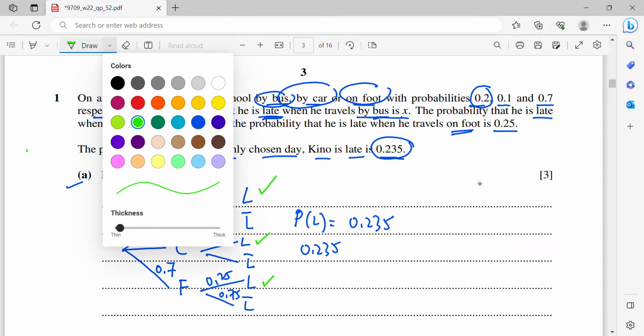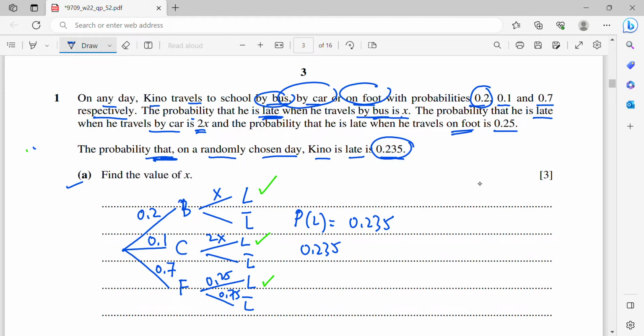So we have 3 methods of traveling. The first one is 0.2 times x, by bus and late, plus by car, 0.1 times the probability of being late, 2x, plus on foot, 0.7 times 0.25 for being late.